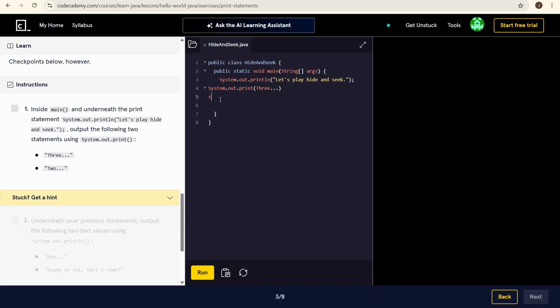Okay, hold on. System dot out dot print. Oh, I forgot the quotation marks. Okay, 2.